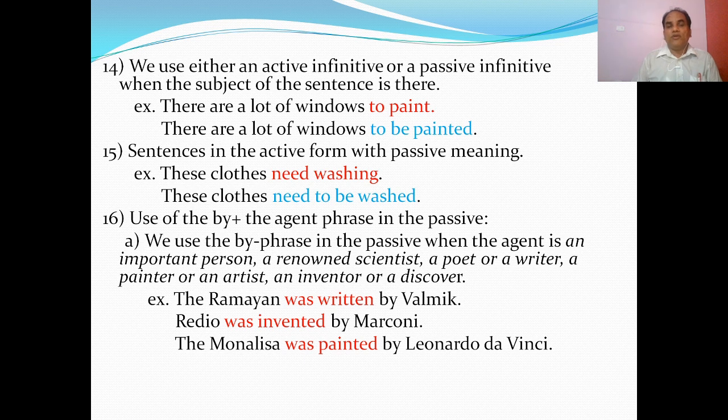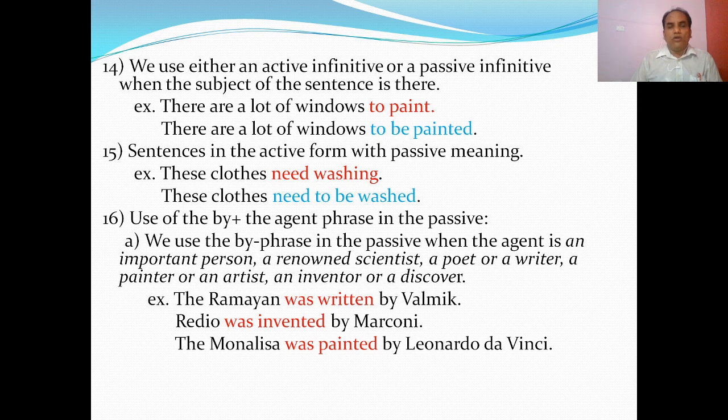It is in active form and its passive is there are a lot of windows to be painted. Okay. So the first one is in active, the second one is in passive, but the meaning remains the same.